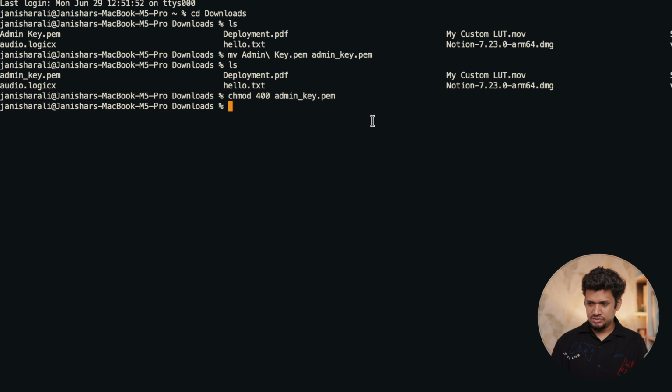Now let's check the permission by making an SSH request. To make the SSH request, you have to use ssh and then supply the key. To supply the key, you give -i, and the key is admin key.pem, and then you have to give the credential or the location of the server. Now, when you create an Ubuntu server, a default username, that is ubuntu, is created on it. So the command is ubuntu, the username, @ the IP address.